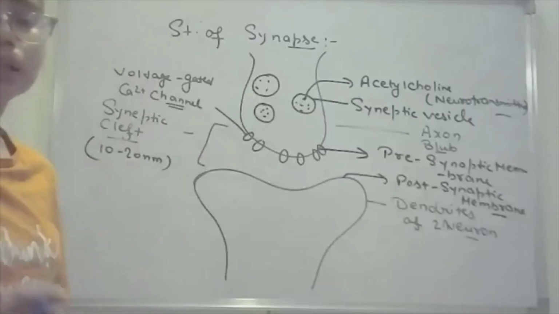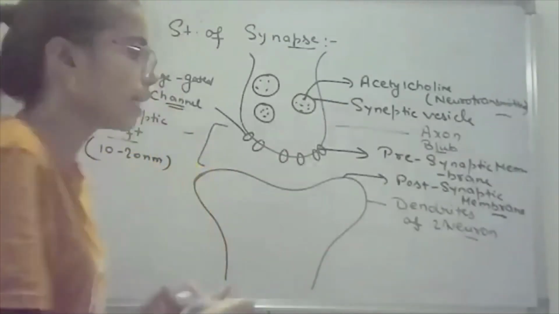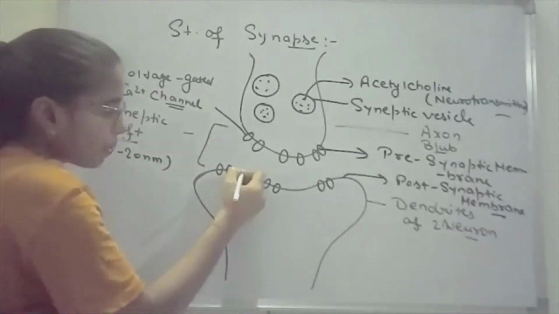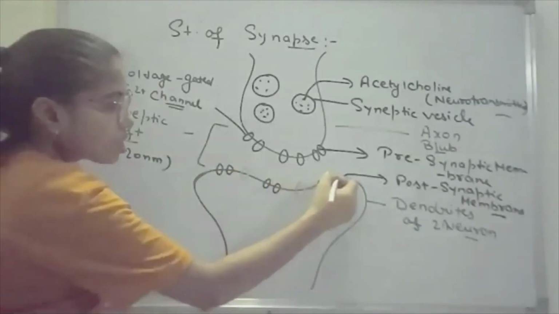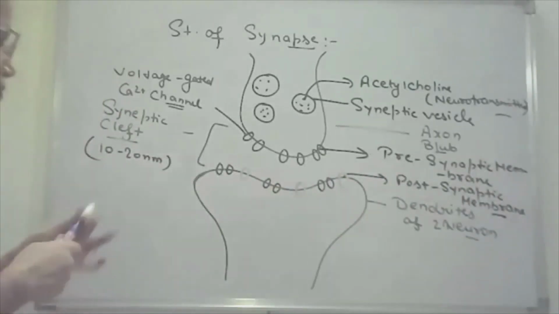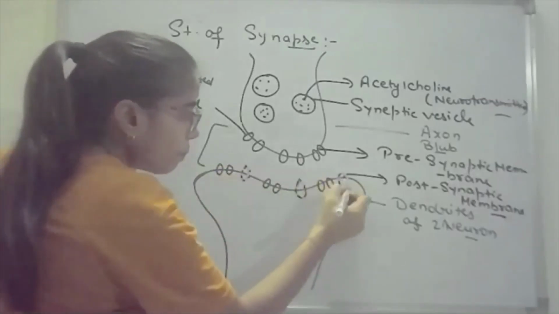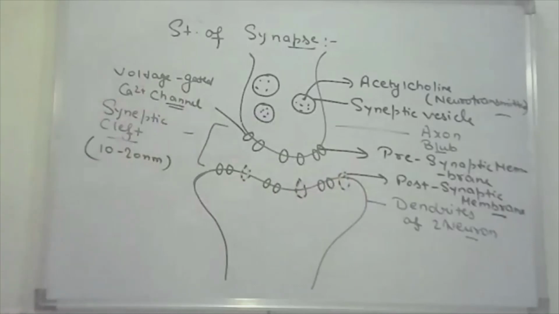On the postsynaptic membrane, some ion channels are present, such as the sodium channel and the potassium channel. This is the potassium channel. On the postsynaptic membrane, some chemoreceptors are also present, on which the neurotransmitters bind.